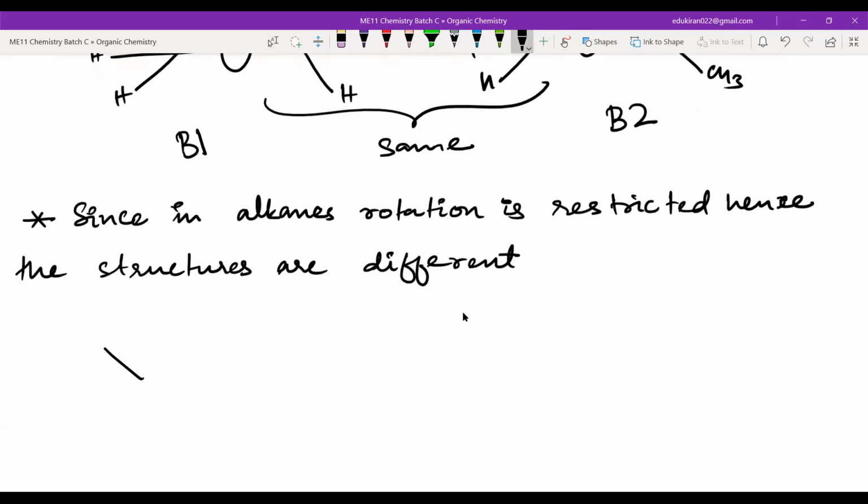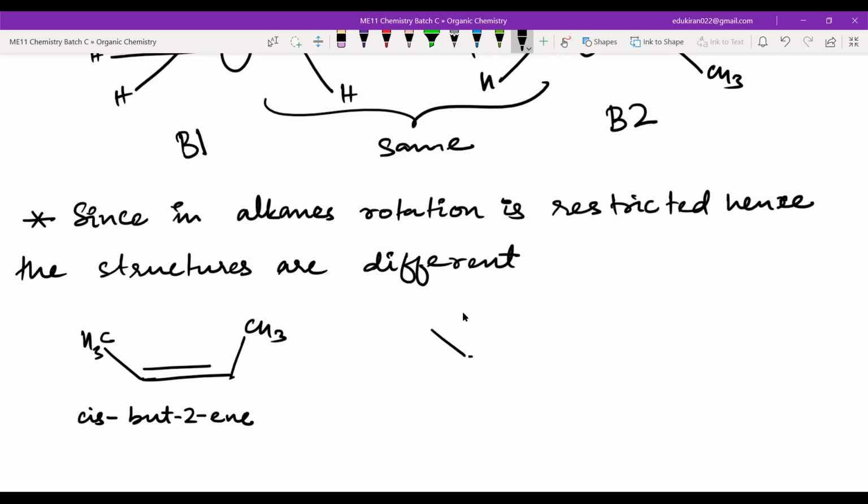Now, if I will draw like this, this is butene. And this type of isomer in which both the CH3 groups, both the bulky groups, are on the same side, we say this is a cis isomer. So I will write cis-butene. Now this is the stereochemistry part from the IUPAC, cis.